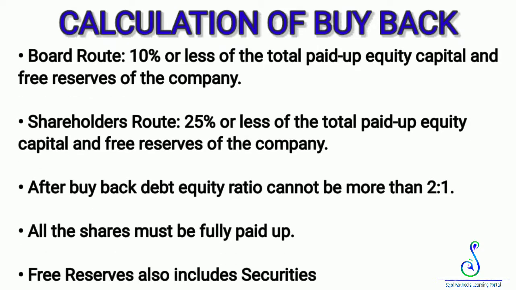After buyback, the debt-equity ratio cannot be more than 2:1. All the shares must be fully paid up. Securities premium is not part of free reserve, but for this chapter, for buyback, free reserve also includes securities premium.